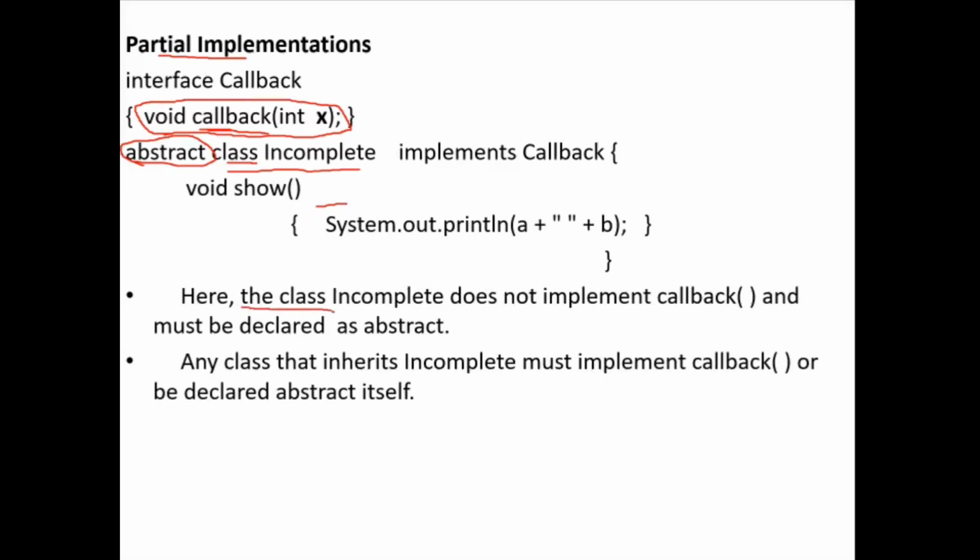Here the class incomplete does not implement callback and must be declared abstract. So any class that inherits incomplete must implement callback, or that class must also be declared abstract.